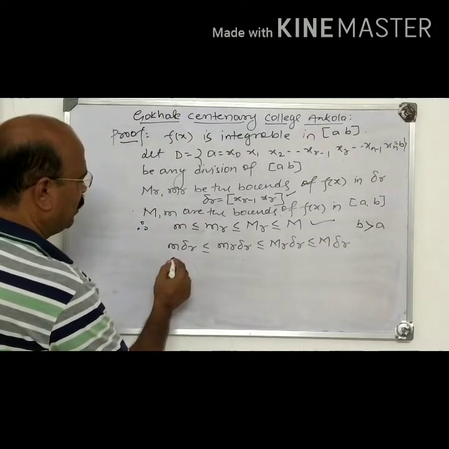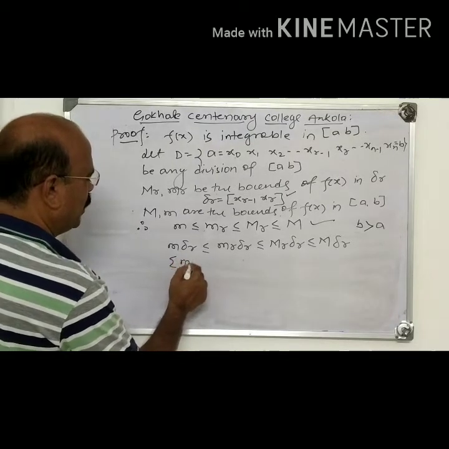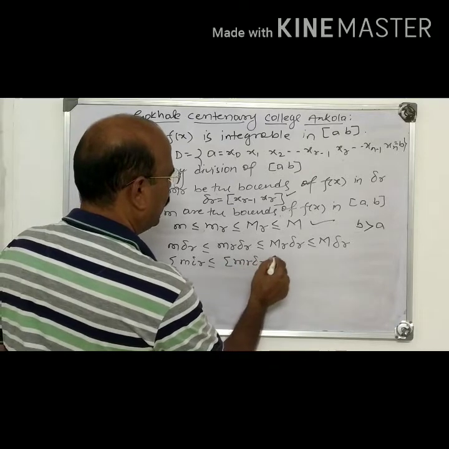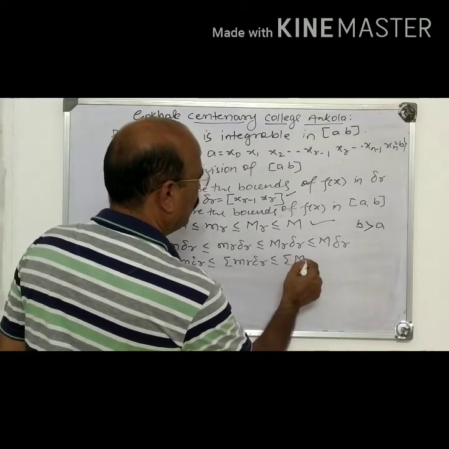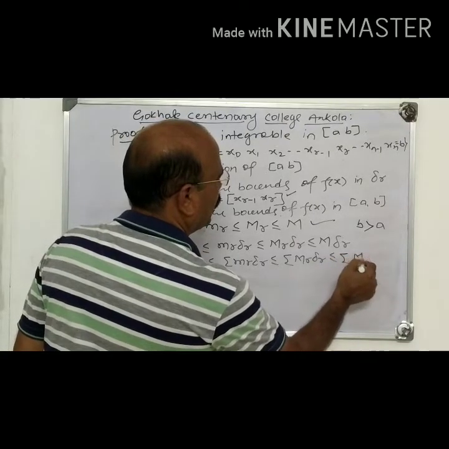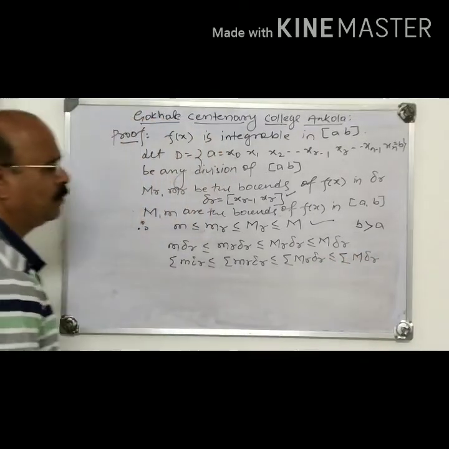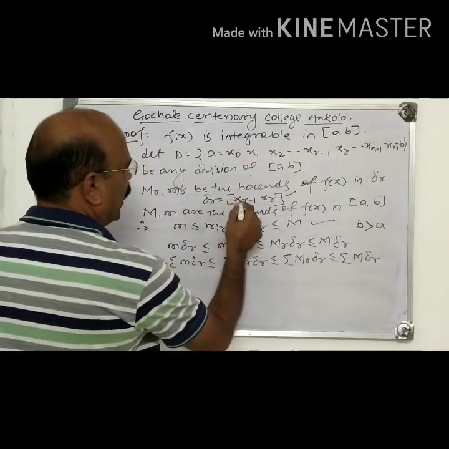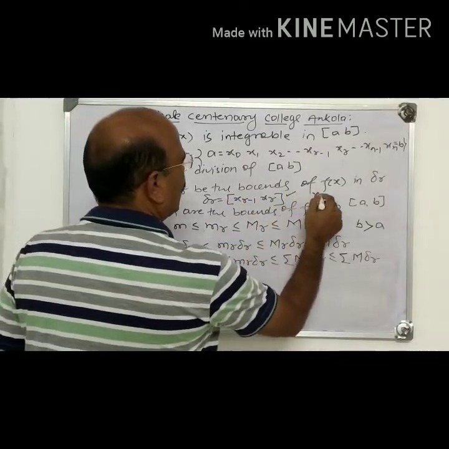Now we take the sum: sigma of m delta r less than or equal to sigma of mr delta r, sigma of Mr delta r, sigma of M delta r, multiplied by delta r. Delta r means actually the r-th subinterval as well as the length of the interval.